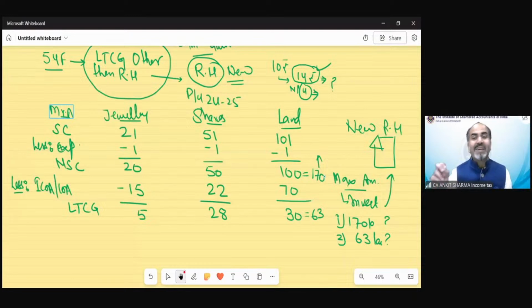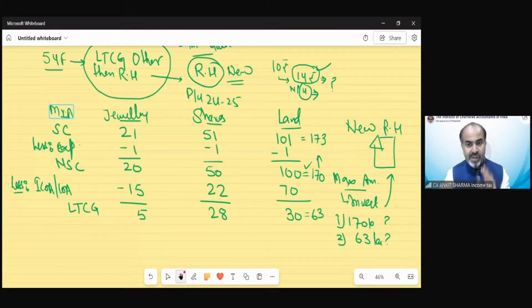Why are you answering with the profit part? Profit is something different. Technically, he received 170 lakh rupees. That's why I have separately shown you the net sale consideration part. The sale consideration could not be 173. Even if somebody gives three options, 173, 170, or 63, it would still be 170 because we received a total of 170 lakh. So now you got it.